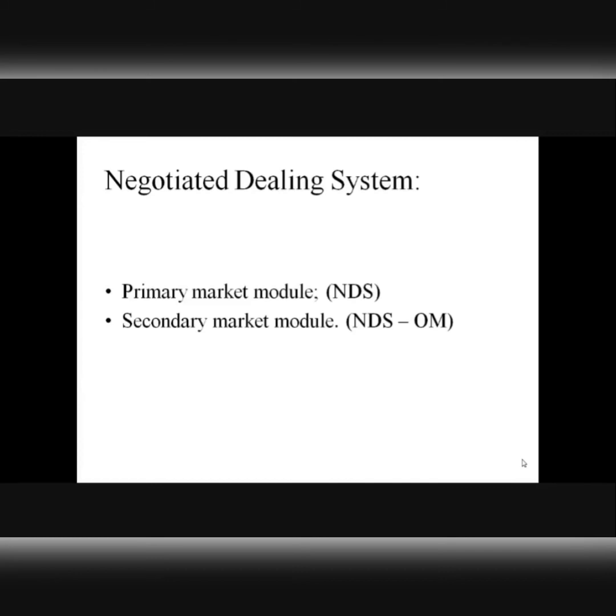So these are the two divisions of the negotiated dealing system, the RBI proprietary screen based trading systems involved in the government security market, which facilitate people when they are interested in investing or trading in government securities.